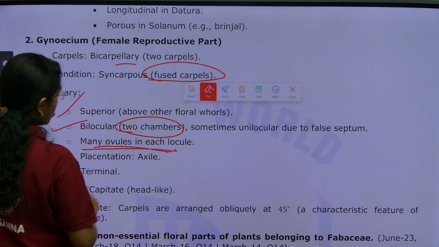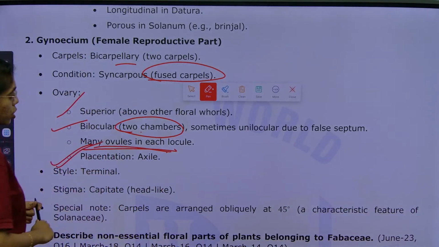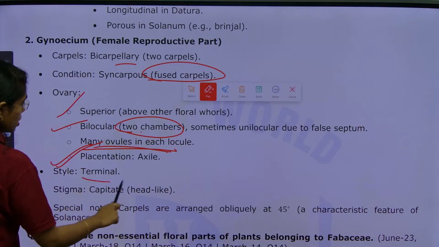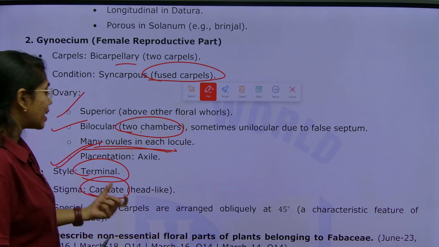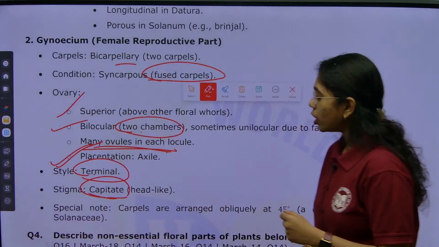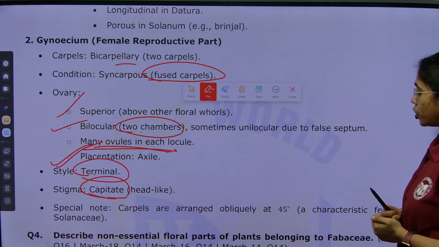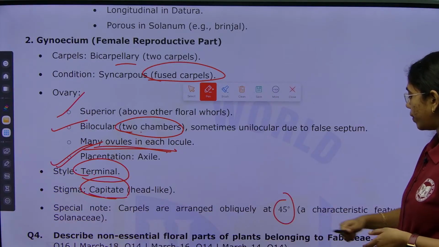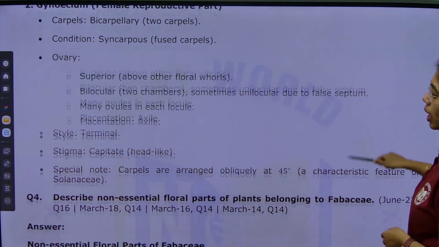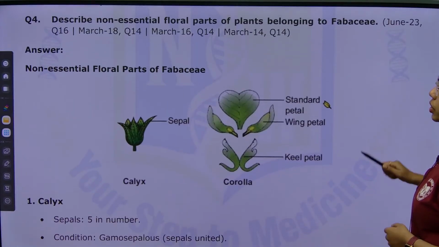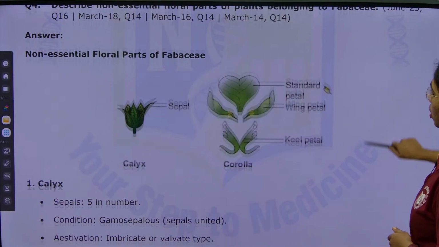Placentation is axile. Style is terminal. Stigma is capitate, which is head-like. Special note: the carpels are arranged obliquely at 45 degrees, which is a characteristic feature of Solanaceae. Clear, right? Next, describe non-essential floral parts.